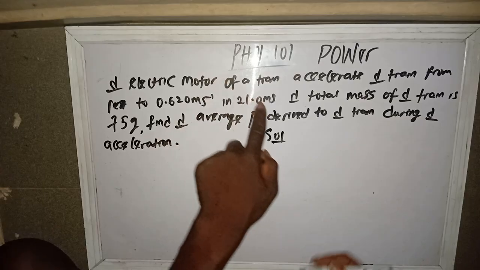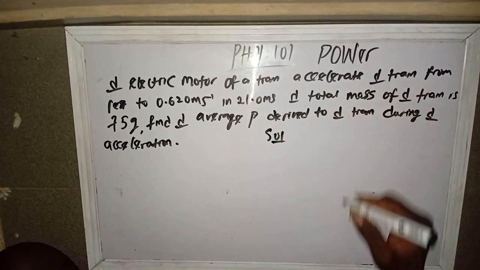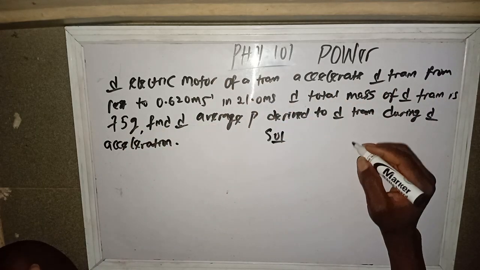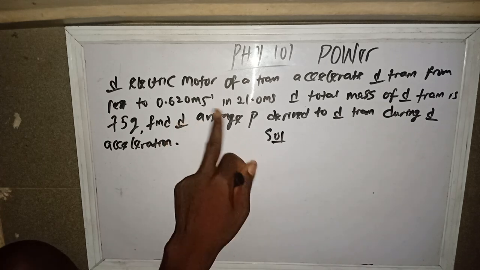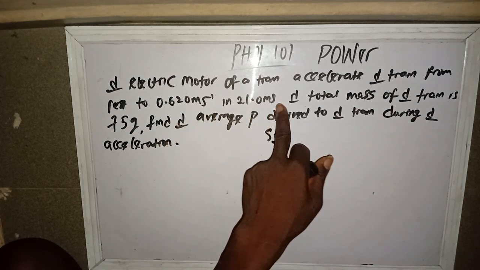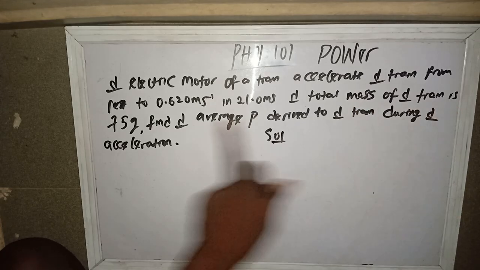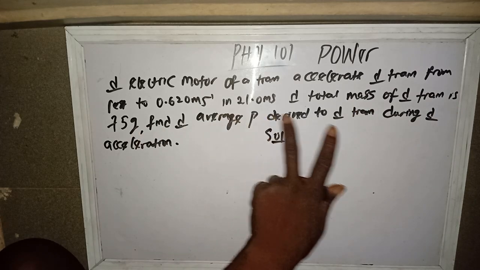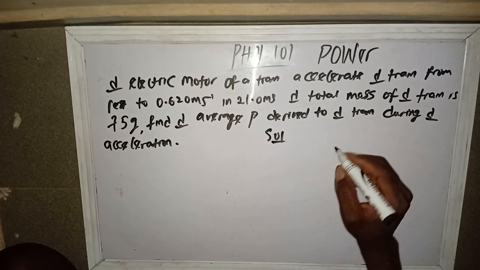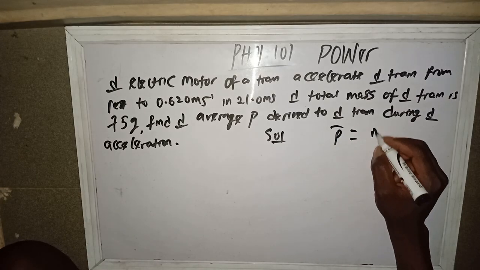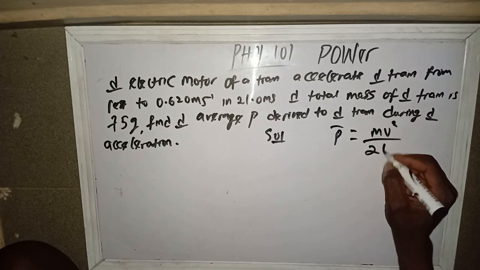So look at the question. The electric motor of a train accelerates the train from rest to 0.620 meter per second in 21.0 milliseconds. The total mass of the train is 75 grams. Find the average power delivered to the train during the acceleration. Our average power equals mv squared over 2t.